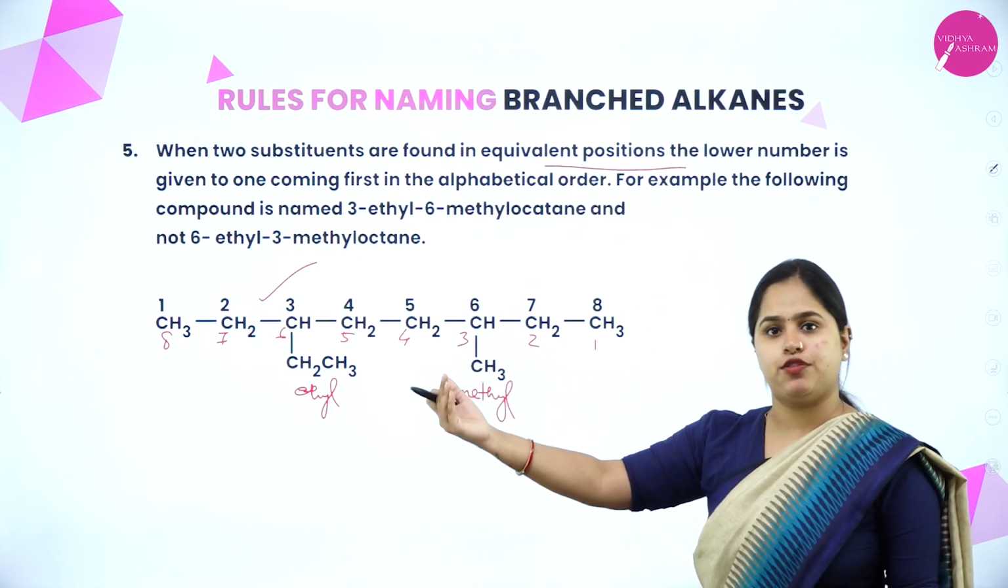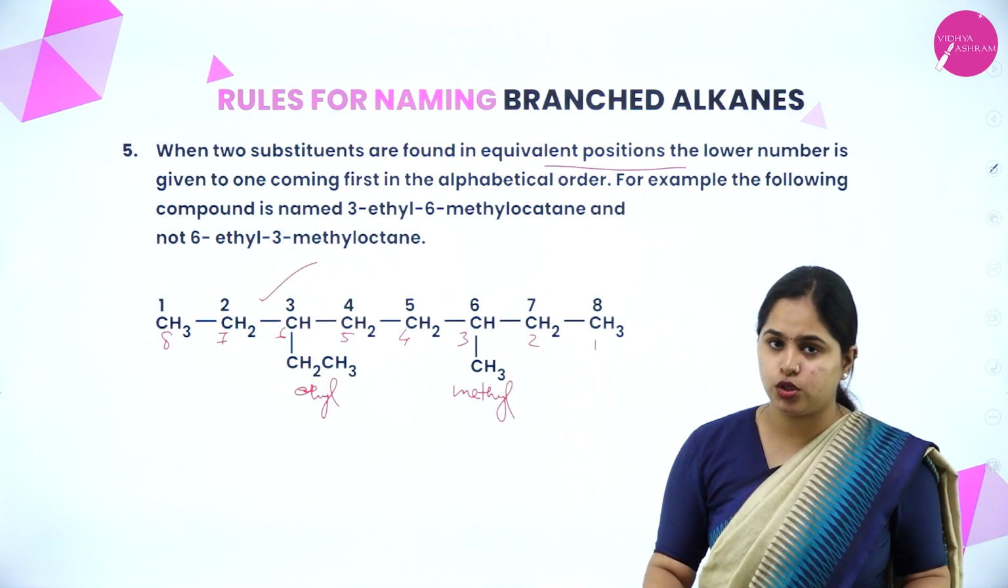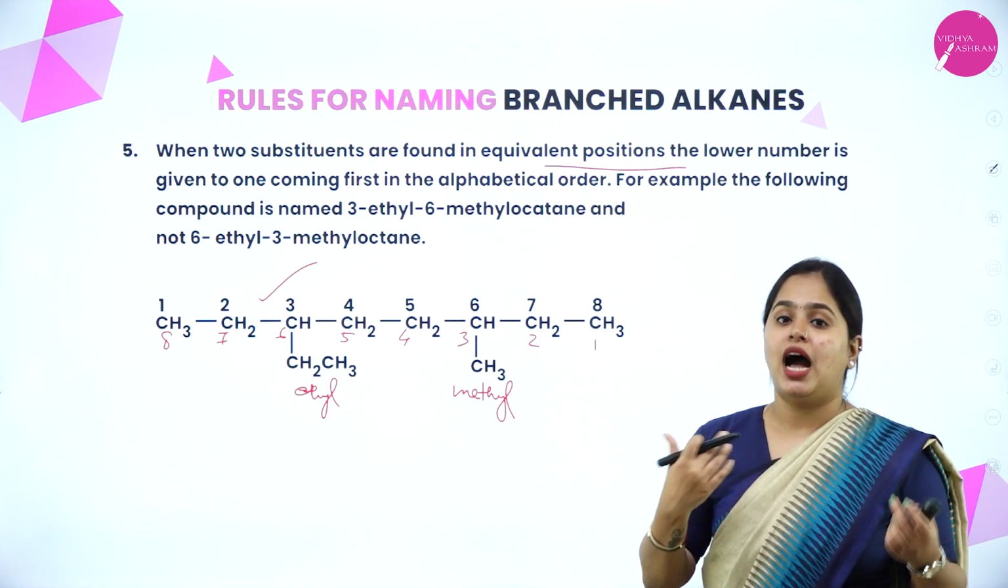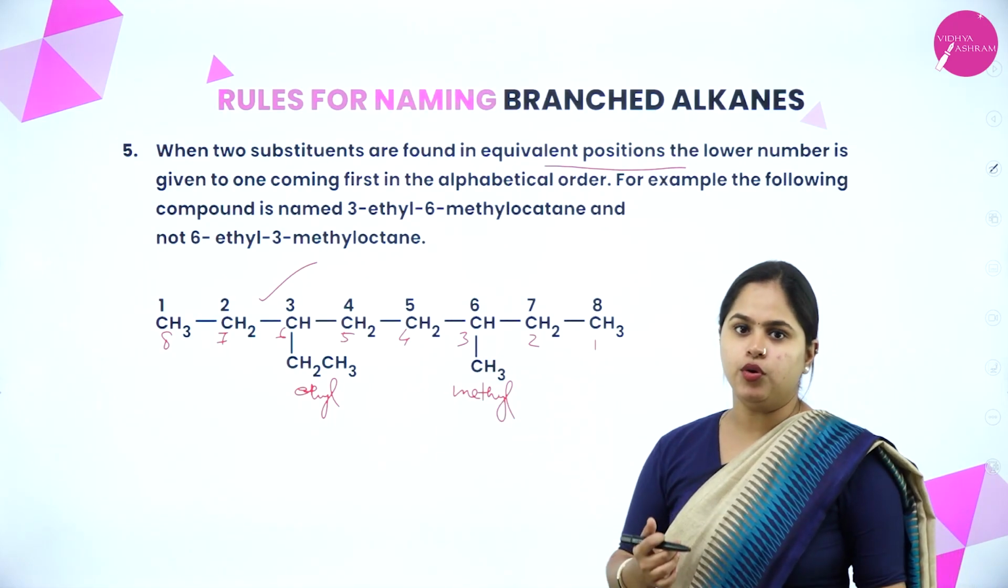From both sides, if we are trying to number, and they are in equivalent positions, then which one to choose? The one which comes first in alphabetical order should get the lowest number. So that is how you number it.